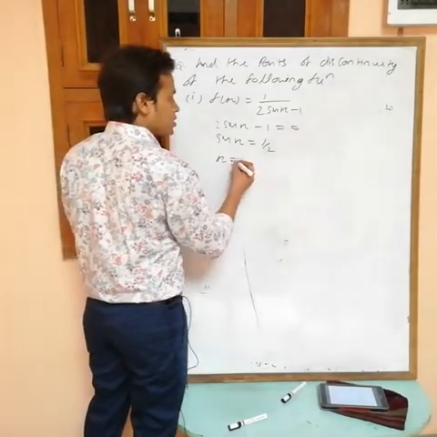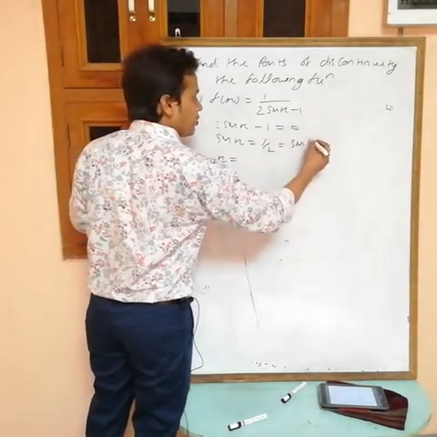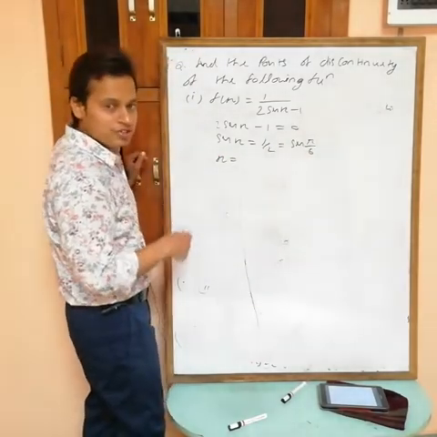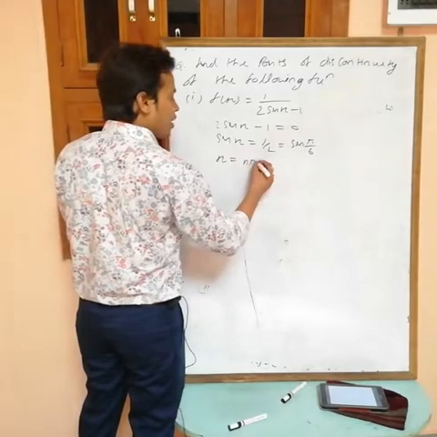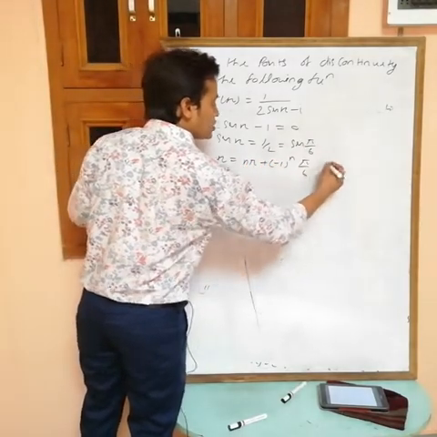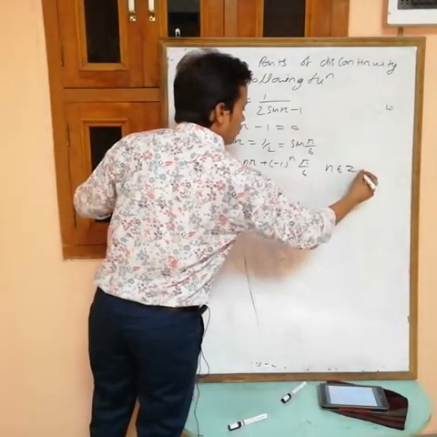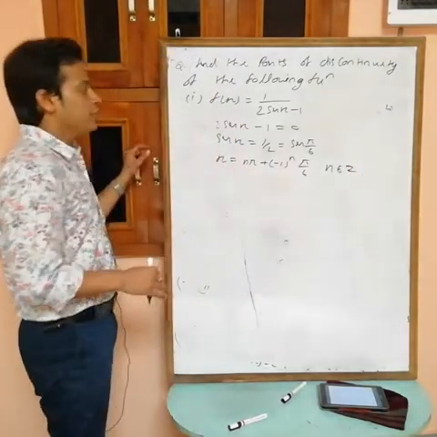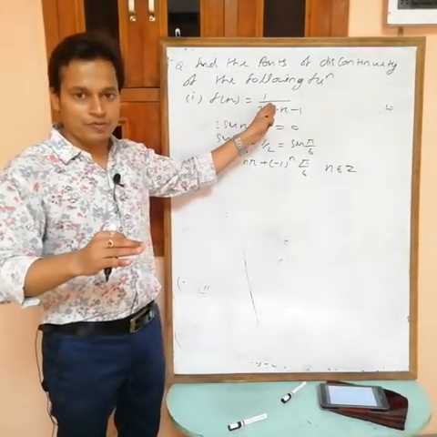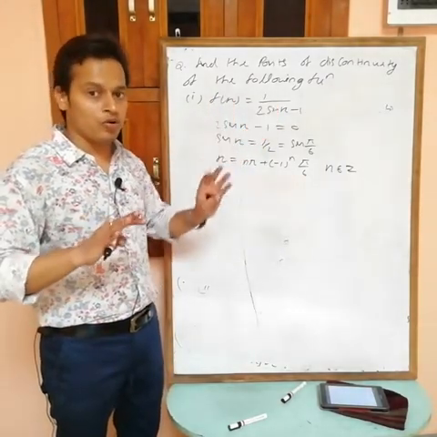Then 1 by 2 can be written as sine pi by 6. Now this is like sine x equals sine alpha. The solution of this equation is x equals n pi plus minus 1 power n into alpha, where alpha is pi by 6 and n belongs to Z, the integers. So at these points the denominator becomes 0. If the denominator becomes 0, then the value is not defined.